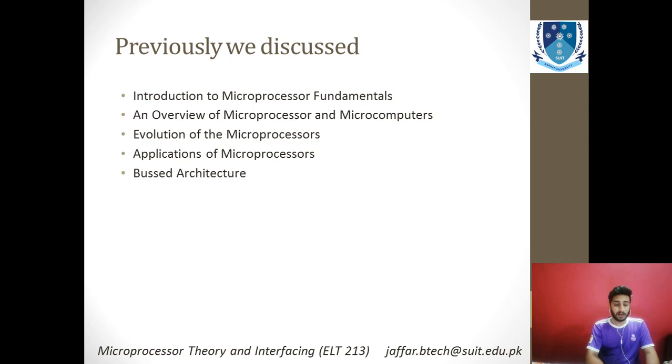After that, we talked about the basic architecture of any microprocessor. We learned that for a basic microprocessor to be efficient, we need an architecture that is secure, simple to build, and efficient to work on. So we learned about the basic microprocessor architecture, which is basically the bus architecture.